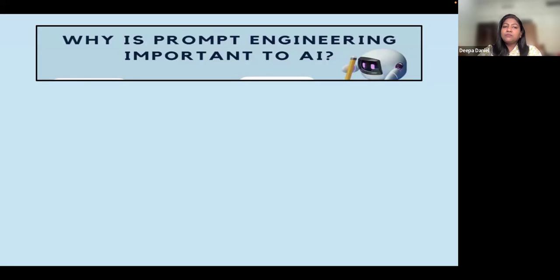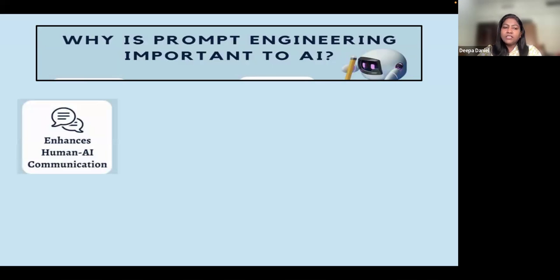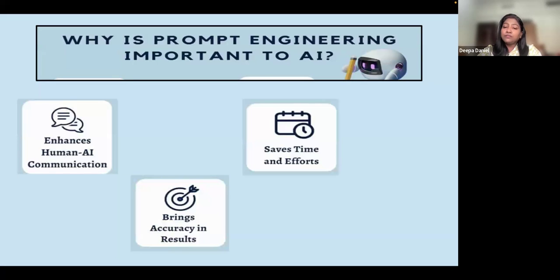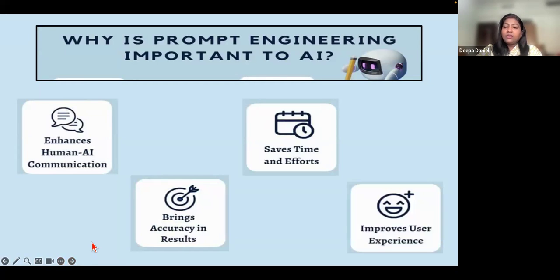Now, why is this prompt engineering so important to AI? Of course, because we enhance our communication with artificial tools and we get accurate results in the end if we know how to prompt and craft prompts. We also save a lot of time and effort, which is a must nowadays because we are already bogged down by so many tasks in schools and in colleges and in our lives. So we need to save time. And also, it improves our experience. We learn a lot through using these tools.